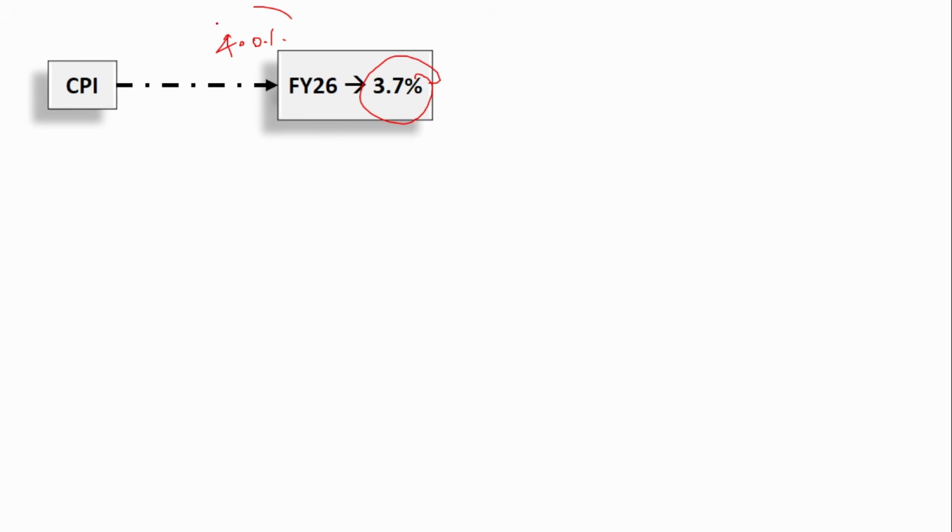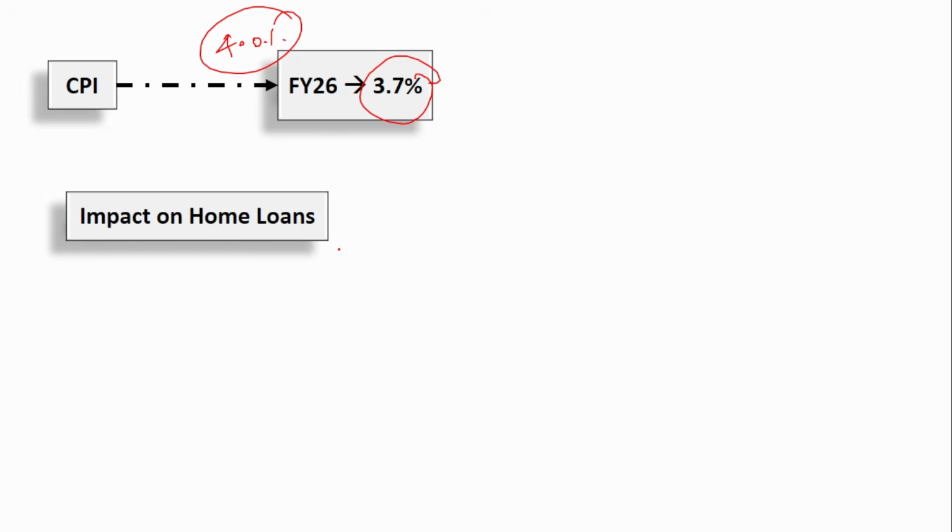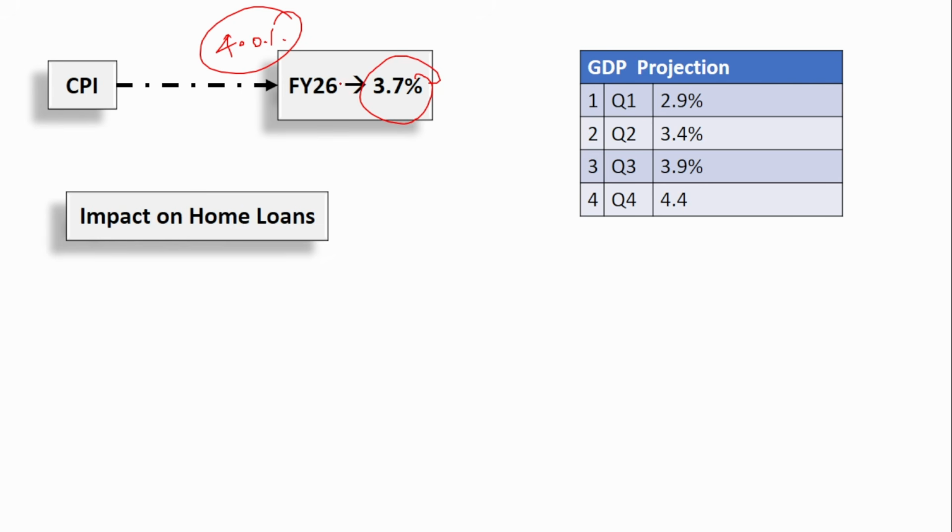Next, the consumer price index, that is the inflation. For financial year 26, the inflation projection by the Reserve Bank of India is 3.7%. Previously they had projected 4%. Now it has been reduced to 3.7%. This CPI inflation is for the entire financial year 26. This is not GDP, this is CPI.